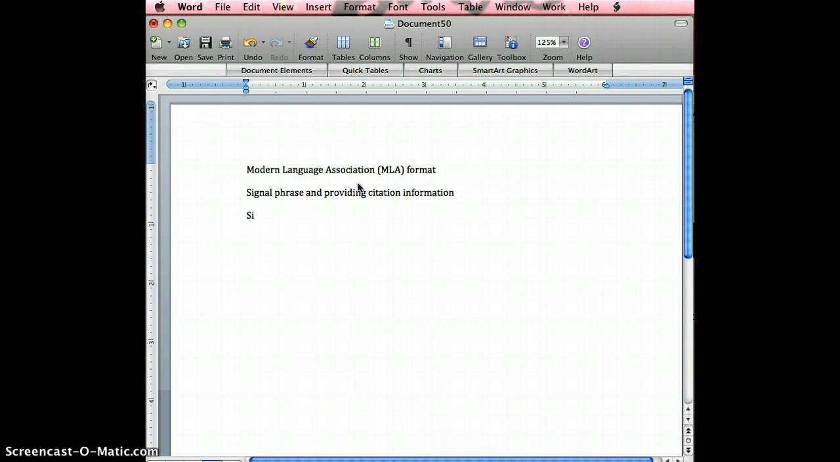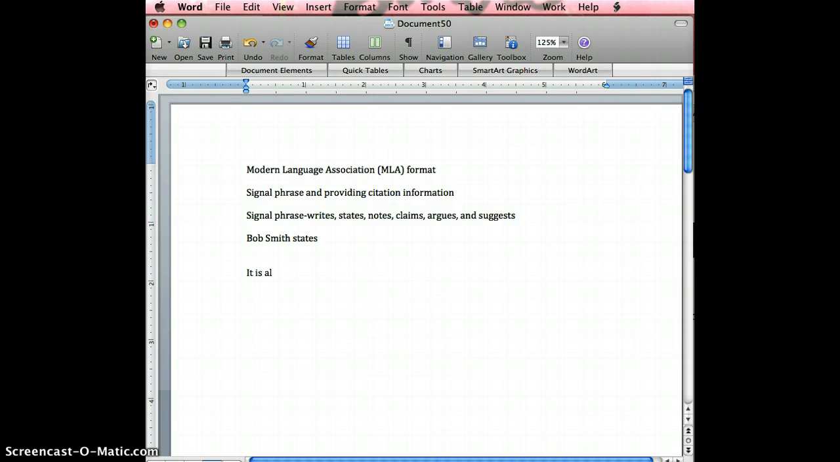A signal phrase is a subject and verb that introduces the quote, paraphrase, or summary. Typical verbs used in a signal phrase include writes, states, notes, claims, argues, and suggests, but there are many other verbs that you may use. An example of a signal phrase is "Bob Smith states."